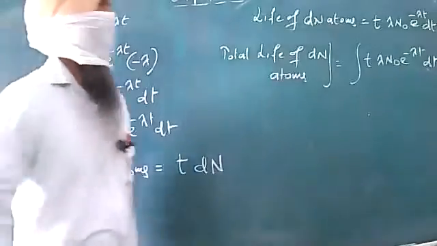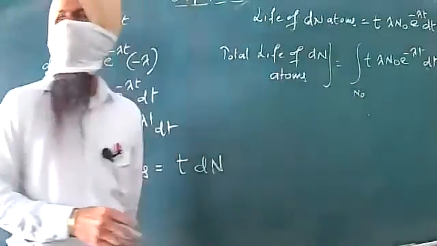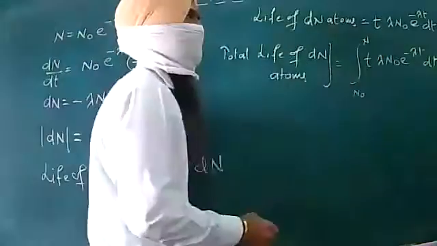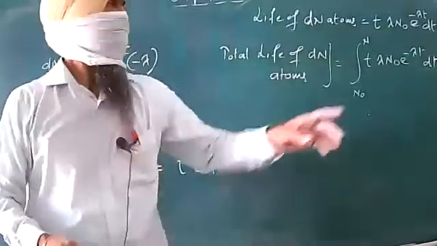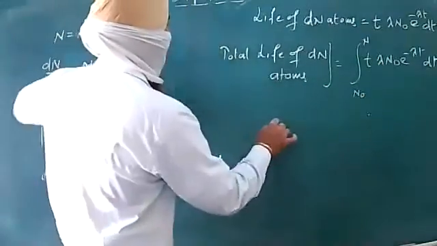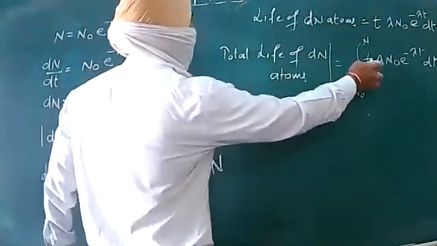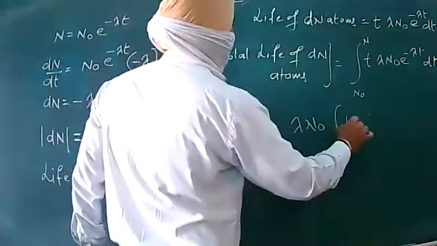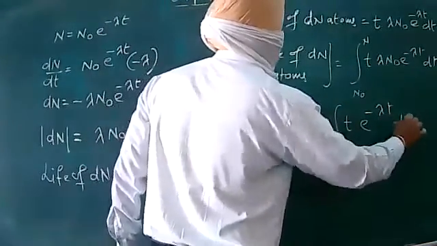Initially we can say that N naught is the number of atoms present in the sample, N is the final number of atoms present in the sample. But because we want all the atoms to decay, we will have to write this equation in terms of t. Let me write that. I will say t, lambda, sorry, and N naught can be taken out of the integral. I will be left with t e raised to power minus lambda t dt.